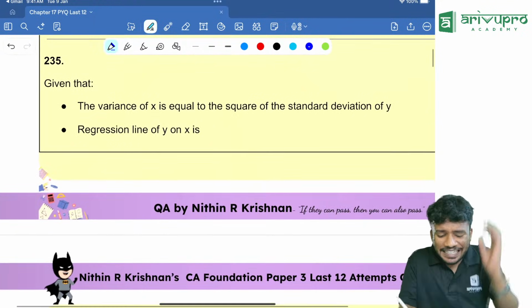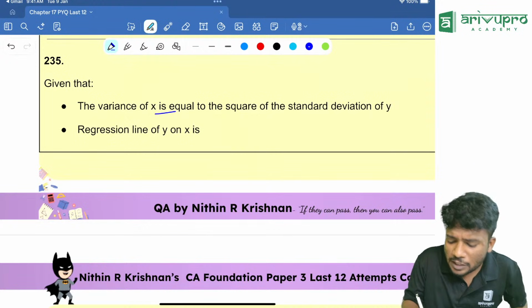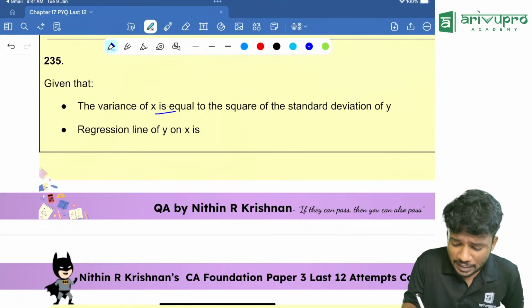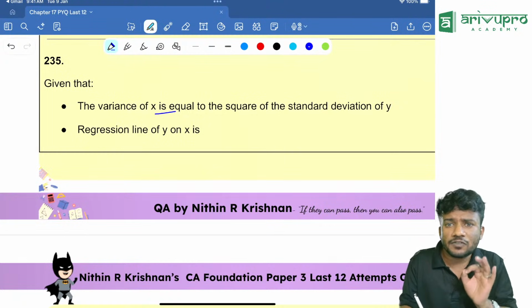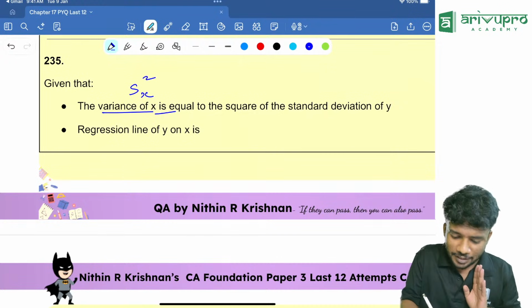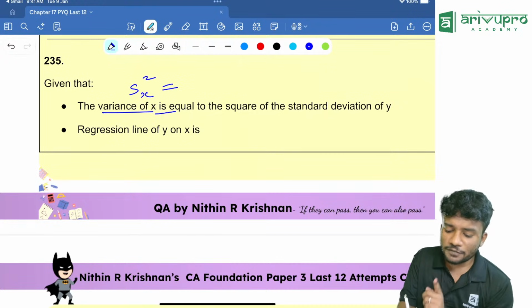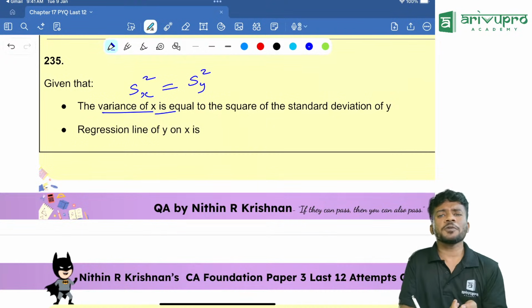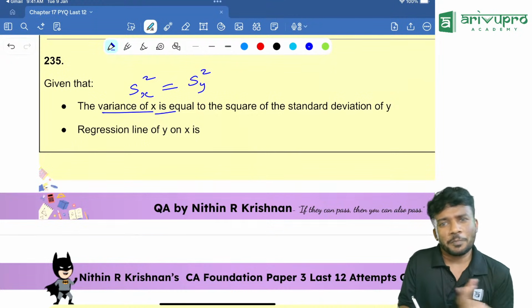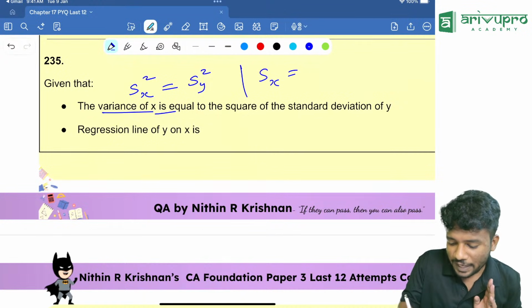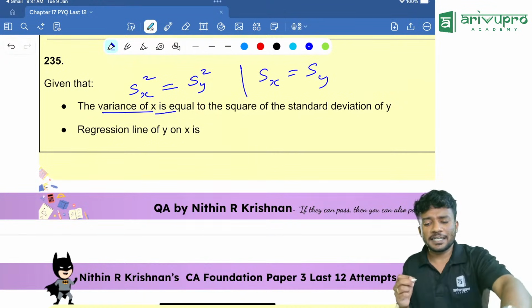Next question people, given that the variance of x is equal to square of the standard deviation of y. What do you mean by variance? The variance is nothing but standard deviation square. That means standard deviation of x square, that is variance of x, is equal to square of the standard deviation of y, that means standard deviation of y square. What do you mean by that? Both the variances are equal. That is the basic thing. From that I can write standard deviation of x is equal to standard deviation of y.